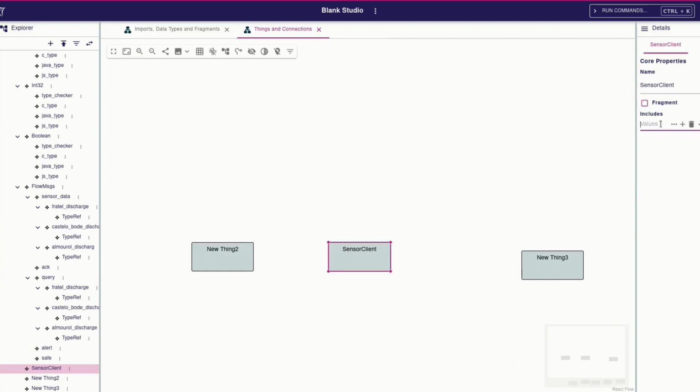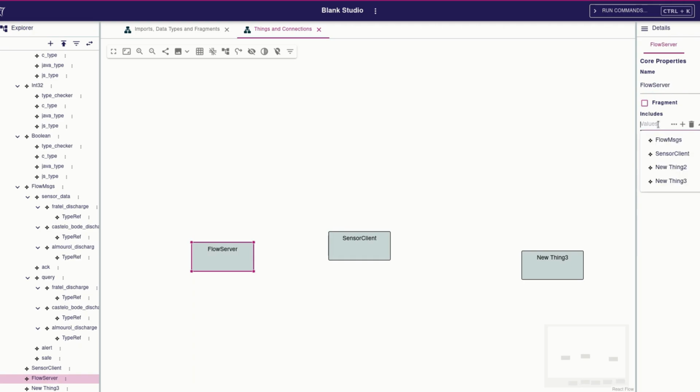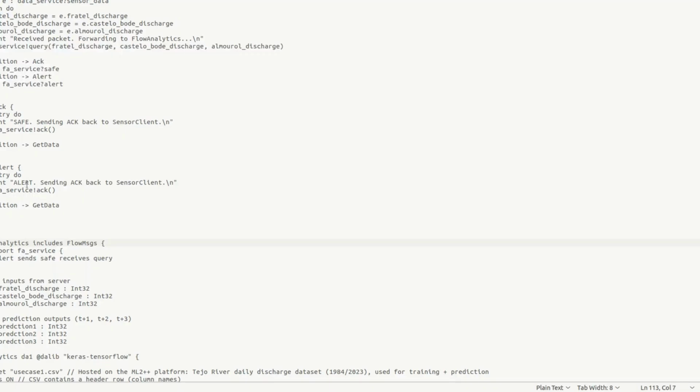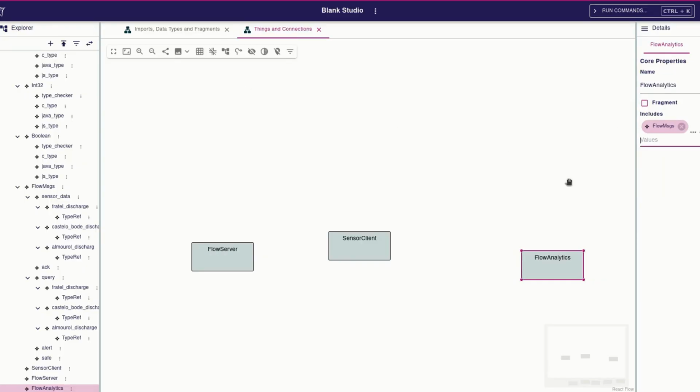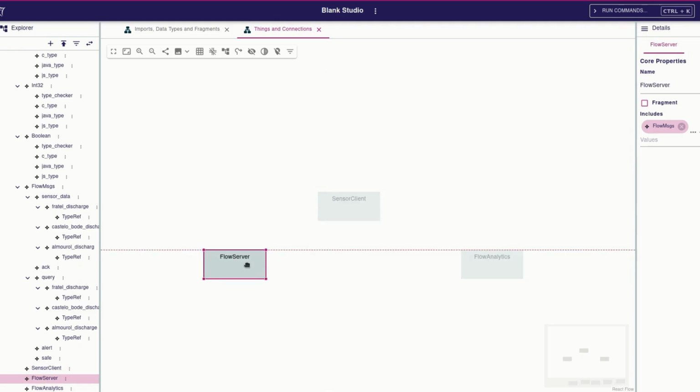Now I create a new representation, starting with things and connections. Next, we will use the canvas toolbar and add elements. At the bottom, you can see message boxes like sensor data, add, query, alert, and save. I point to the top toolbar for zoom, selection, and layout tools.